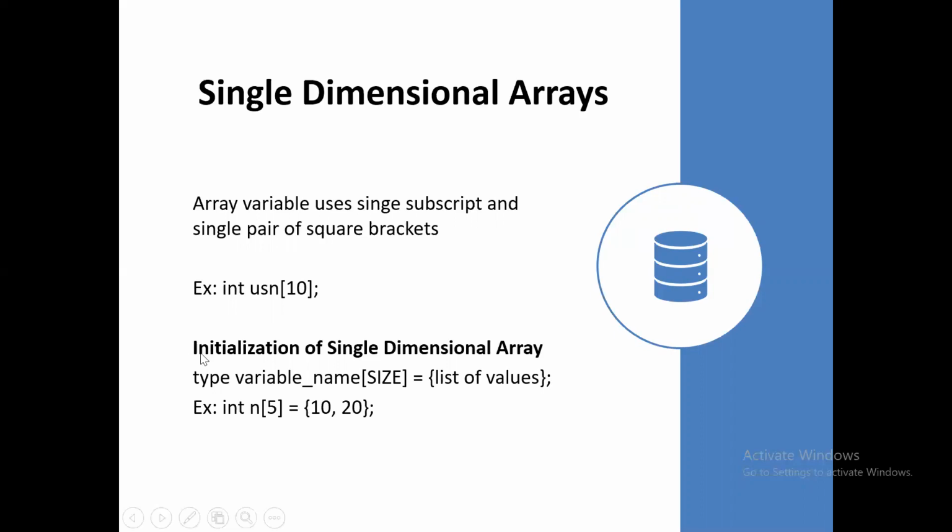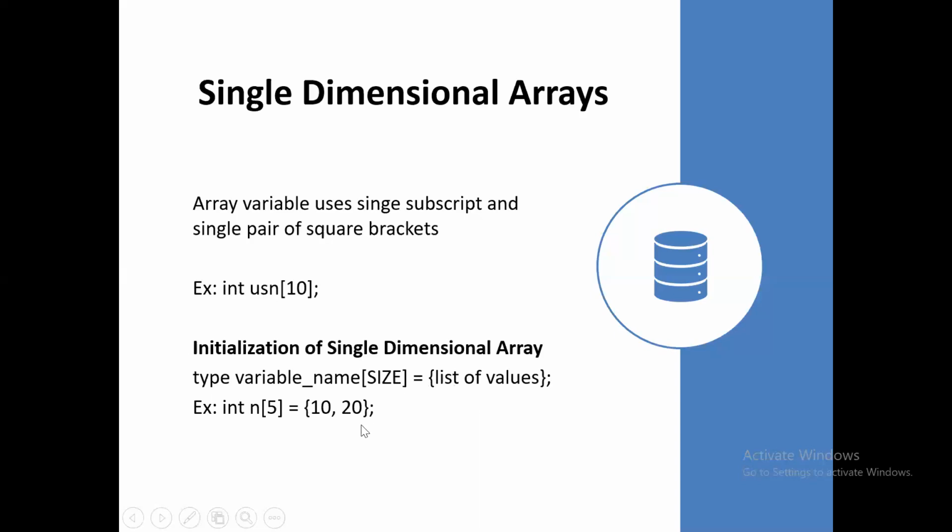Now we're going to see the initialization, how we're going to initialize the single dimensional array, right? For this, this is the syntax. First, I write the data type, then space, then the variable name, which is the name given to the memory location. Then within the single subscript, I specify the size of the array. It is assigned a list of the values. This is how we initialize the single dimensional array.